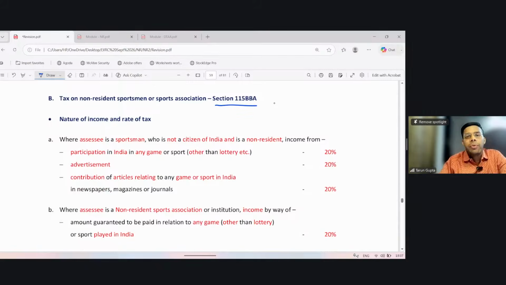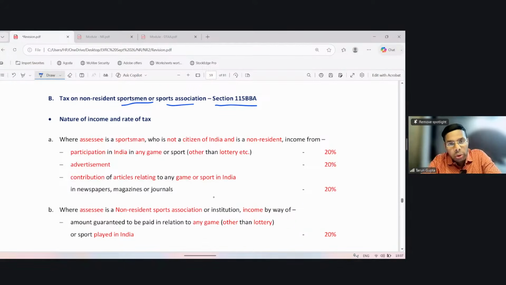Now, section 115BBA. It provides a special rate of tax on non-resident sportsmen or sports associations. So it says that where the assessee is a sportsman who is not a citizen of India and is non-resident, because we are talking about a sportsman who is neither a citizen of India nor a resident in India, if such sportsman derives income from India, then such income shall be taxed at 20%. So we are assessing a sportsman who is not a citizen of India and is also not a resident in India.